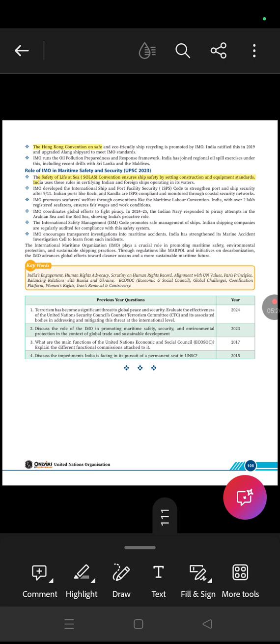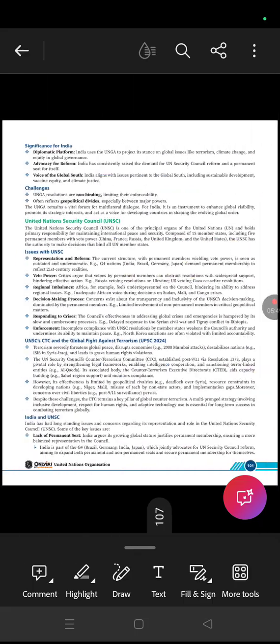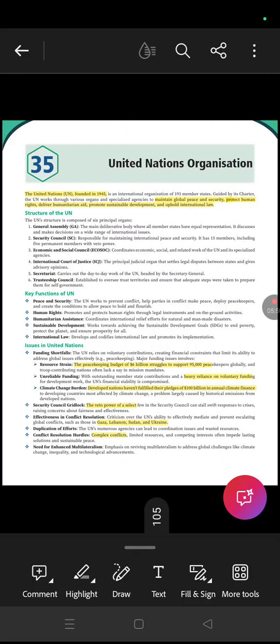Let's have a look at the important keywords which are asked on the United Nations. India's engagement, human rights advocacy, scrutiny on human rights record, alignment with human values, Paris principles, coordination platforms, women rights, etc. Always remember the functions of the UN: peace and security, human rights, humanitarian assistance, sustainable development, and upholding international law. And challenges, functions and challenges.